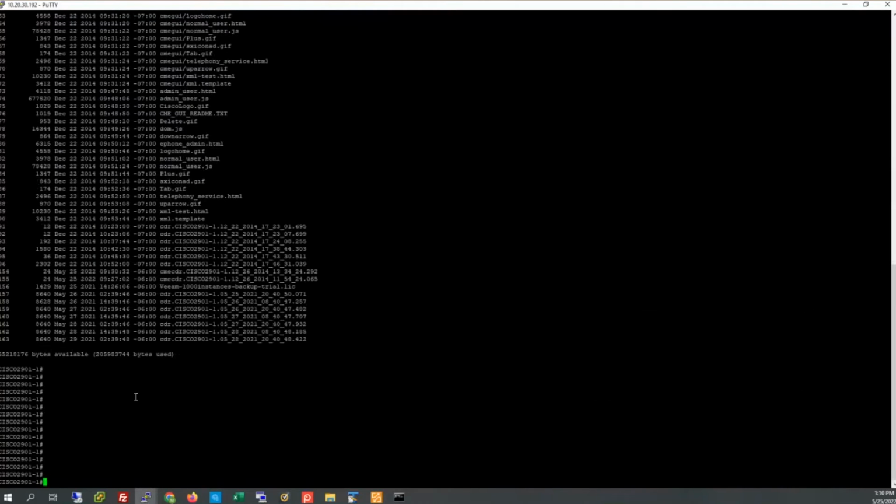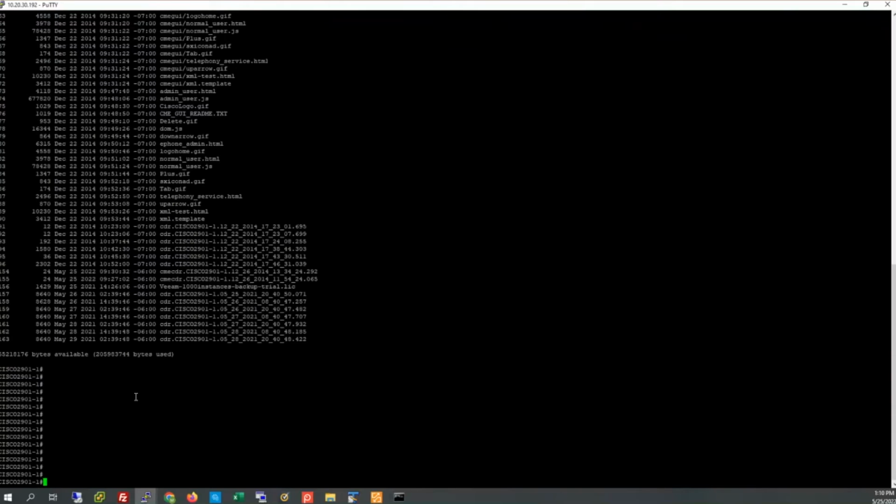We want to resolidify the delivery of these files to Verify, but then also we want to come back to Flash and pull all these out and get them into Verify as well, so that they're not building up and eating up disk space on the Cube router itself, because that would be pretty horrible actually if CDR files took down a router. Okay, so we can see these files sitting here in the Cube.